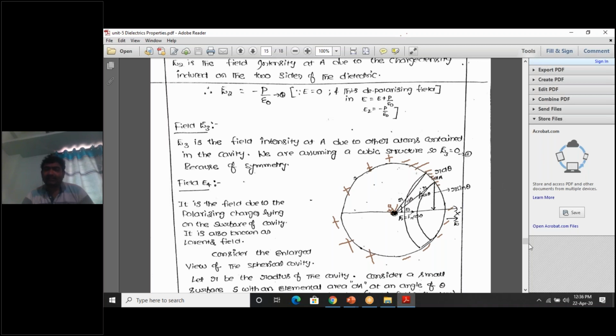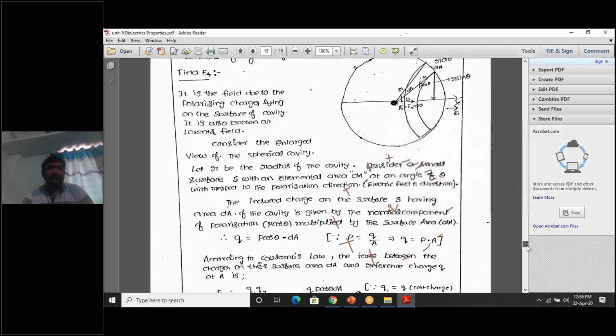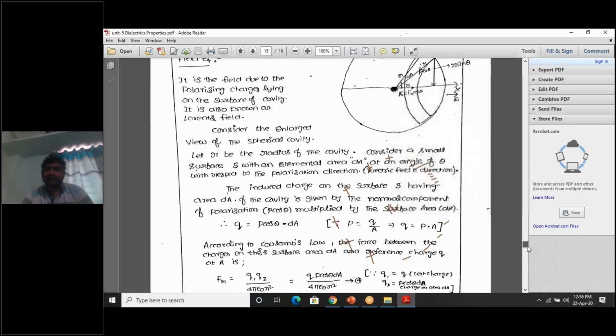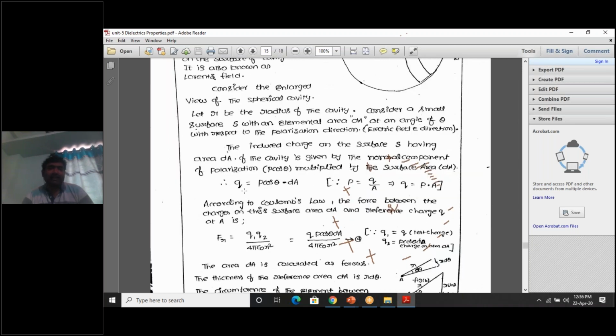So here I am writing, according to this formula, Q is equal to P into A. I am writing Q is equal to P cos theta into dA, the area in which I need to find the charge. Now, according to Coulomb's law, let us reconsider this situation. Here at the atom A, the center of the spherical cavity, let us assume a unit positive charge plus Q.